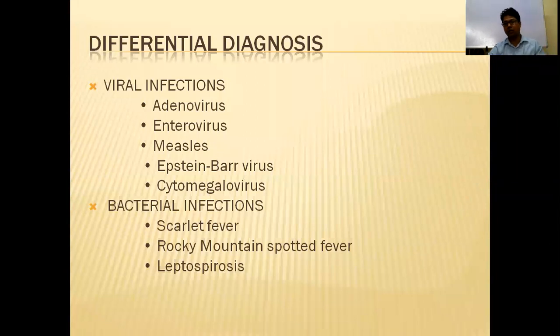What is the differential diagnosis? It is always adenovirus, because there is involvement of the cervical glands. You will always be confused whether it is a viral throat infection, a viral upper respiratory infection, or maybe infectious mononucleosis. Most commonly it is adenovirus infection, measles, or scarlet fever. These are the differential diagnoses of Kawasaki disease.